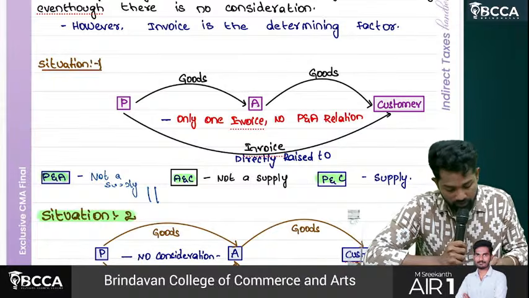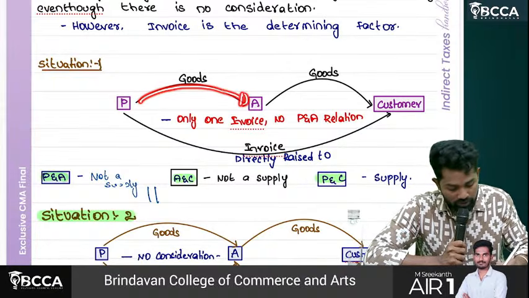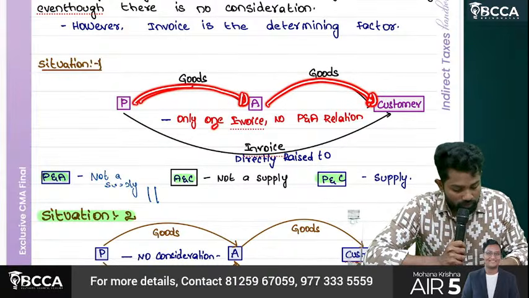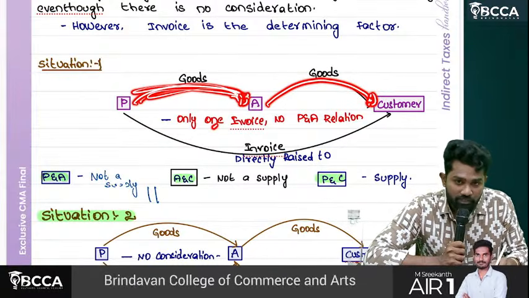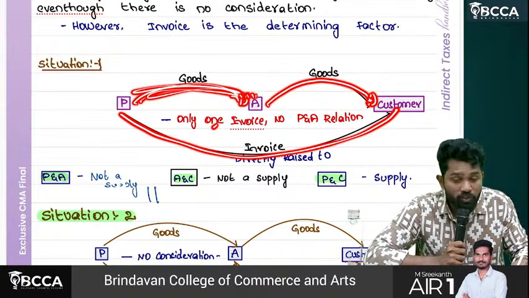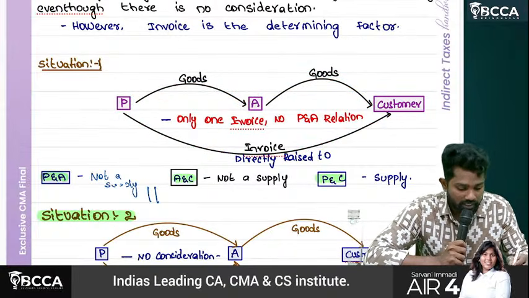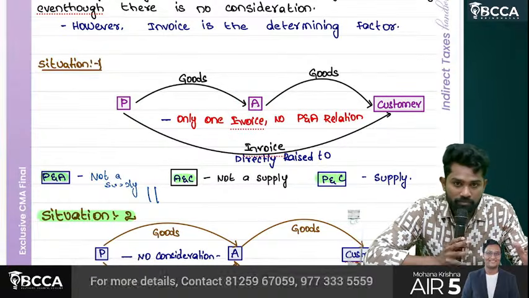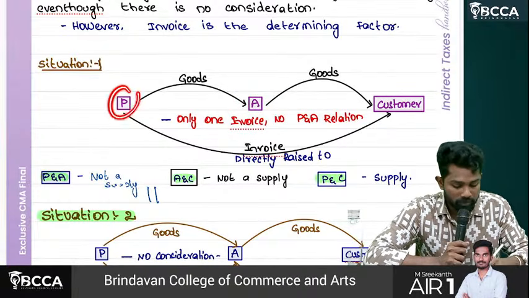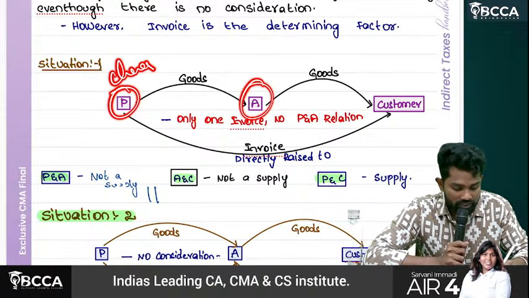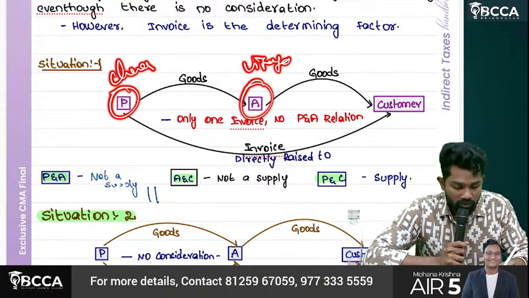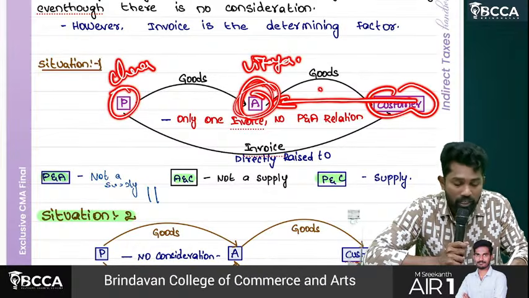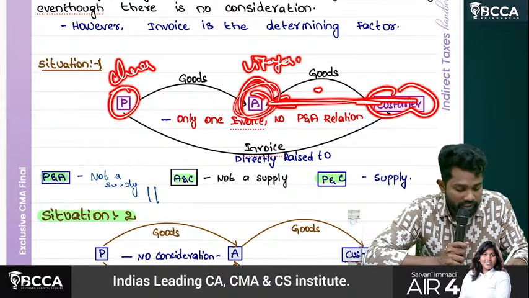Okay, see here, the principal sent goods to the agent. The agent supplied goods to the customer. But the principal didn't raise an invoice to the agent. He directly raised the invoice to the customer. In this case, the agent is just acting as a storekeeper. For convenience, the principal is in Chennai, whereas this agent is in Vijayawada. A Vijayawada customer went to this agent and asked for certain goods, so the agent is delivering the goods.